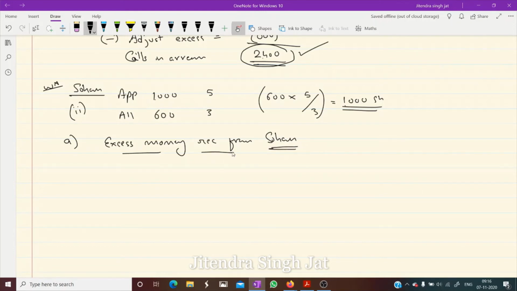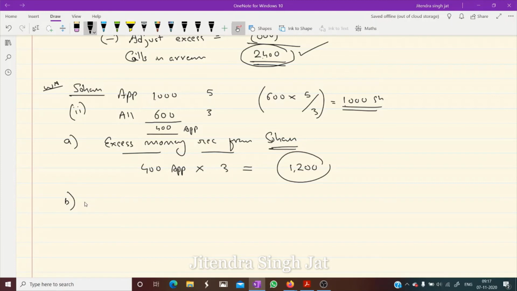How do we calculate? You can see 1000 applications he has given, but we have allotted only 600 shares. So 400 applications are excess. Application money means 3 rupees per share. So 400 times 3, 1200 rupees is excess. We have excess with us.